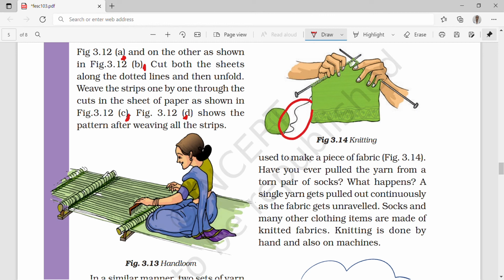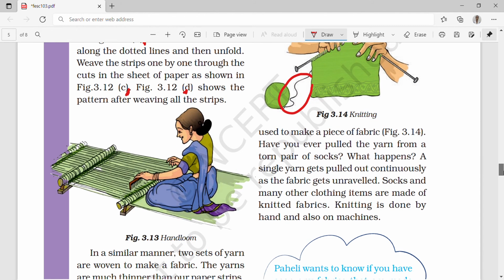Have you pulled the yarn from a torn pair of socks? What happens? A single yarn gets pulled out continuously as the fabric gets unraveled. It means that one end is attached to the other, so only one yarn is going on and on. Socks and many other clothing items are made of knitted fabrics. Knitting is done by hand and also on machines.